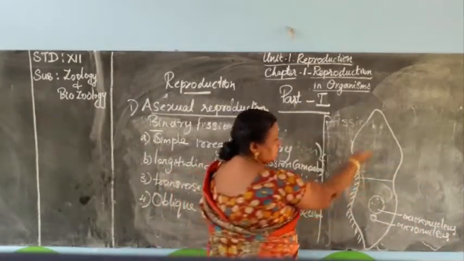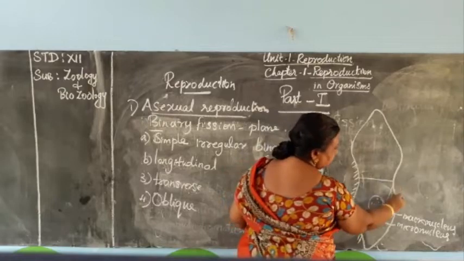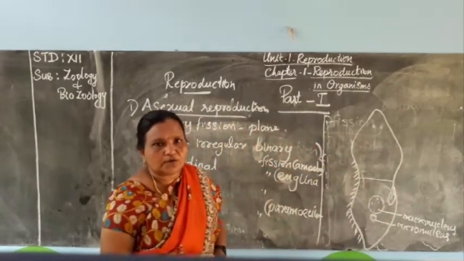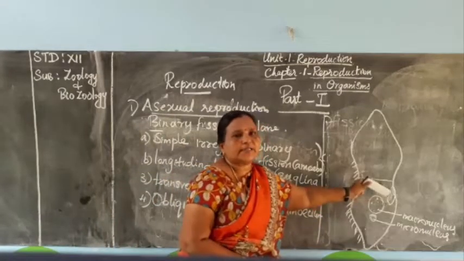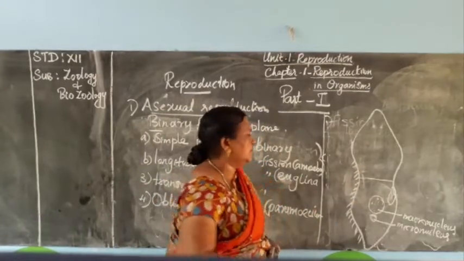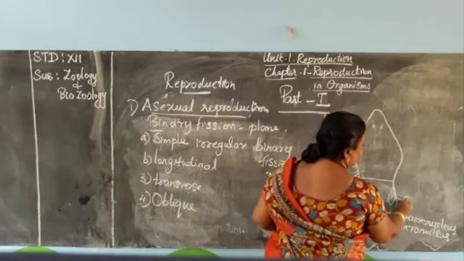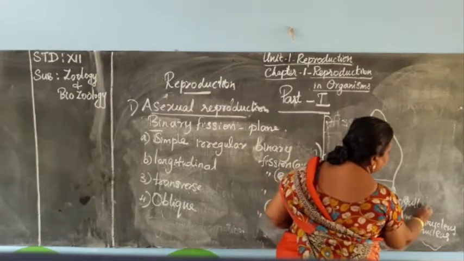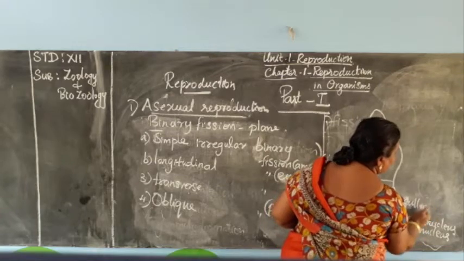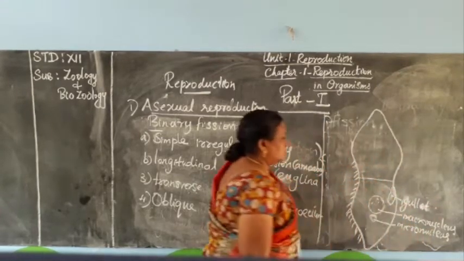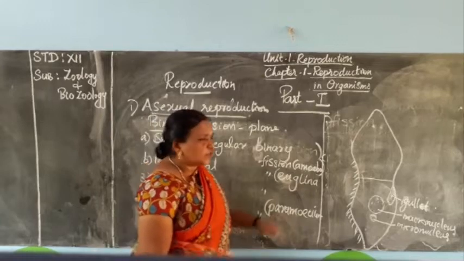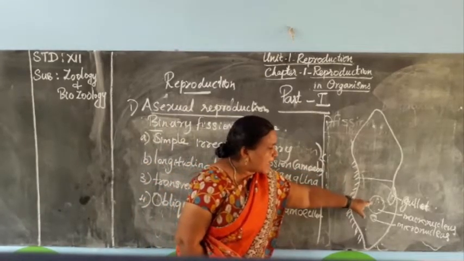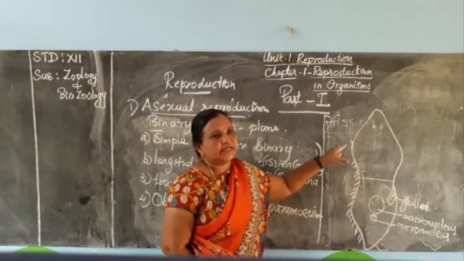In between, the lower portion has the gullet also. That is called the gullet or oral groove. It is responsible for capturing food items, small organisms. Now, before starting the fission, first of all, the macronucleus will be elongated.